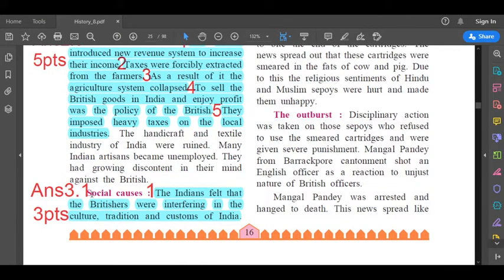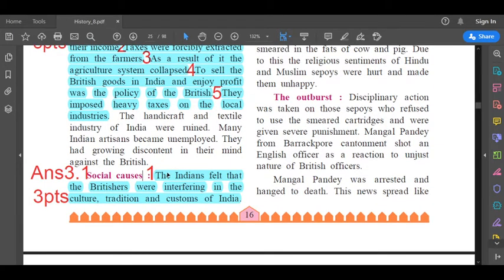Left hand side, last paragraph. It is highlighted in pink here, children. Social causes. Okay, social causes. So the first line of this paragraph is the first point. The Indians felt that the Britishers were interfering in the culture, tradition and customs of India.